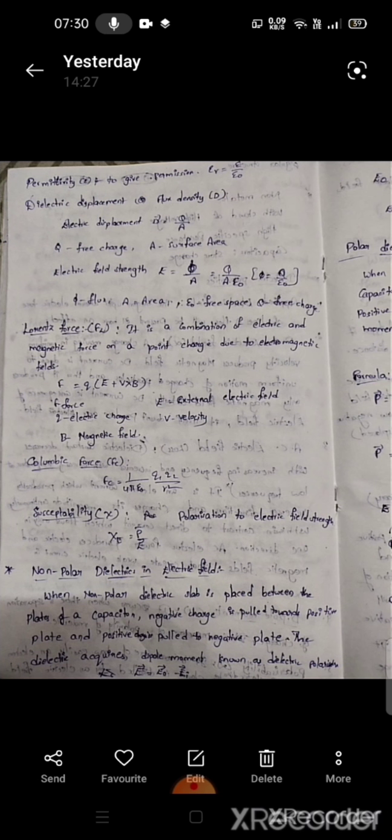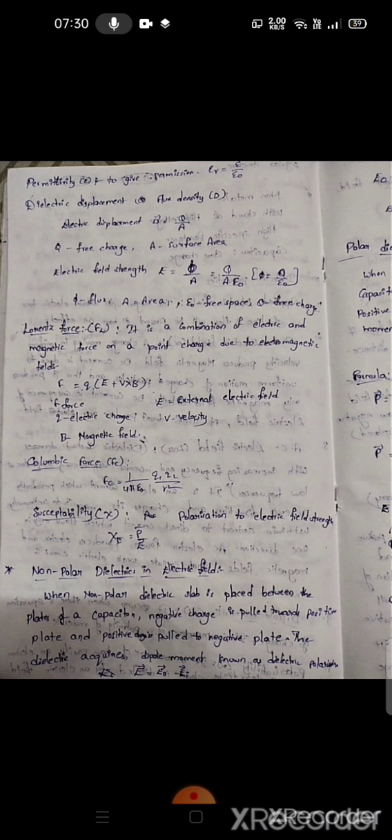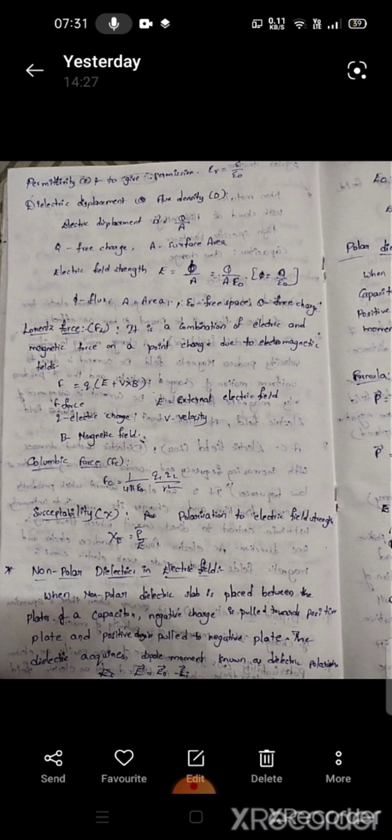Permittivity: the permission a medium gives to allow the electric field is called the permittivity. For vacuum it is epsilon naught, for a medium epsilon, and relative permittivity is epsilon r. Epsilon r equals epsilon by epsilon naught. Dielectric displacement or flux density, D equals Q by A, where Q is free charge and A is surface area. Electric field strength E equals phi by A, phi equals Q by epsilon naught.